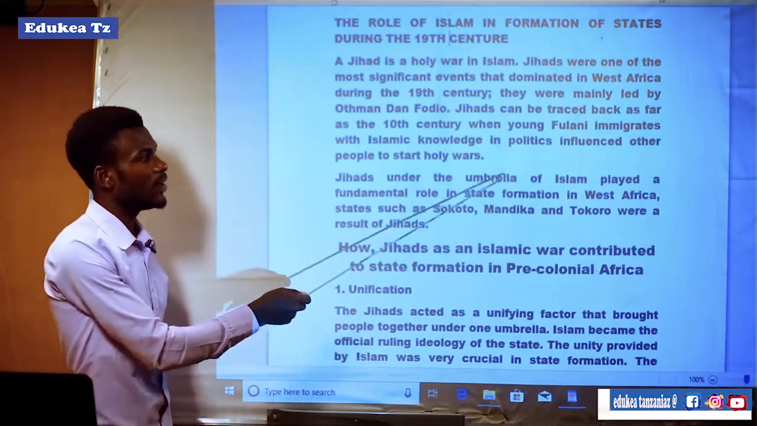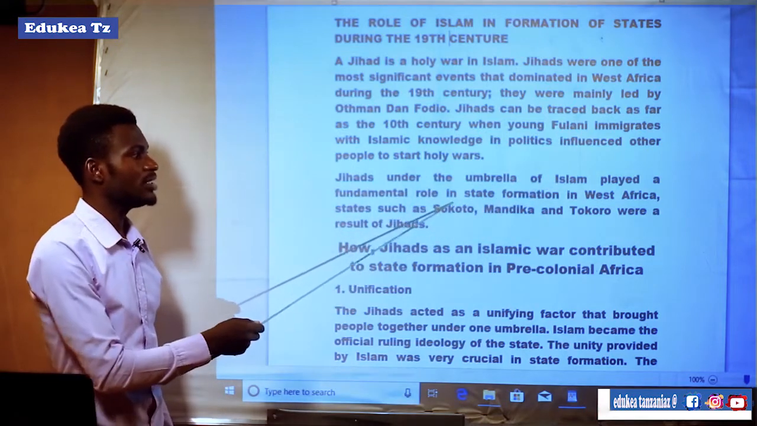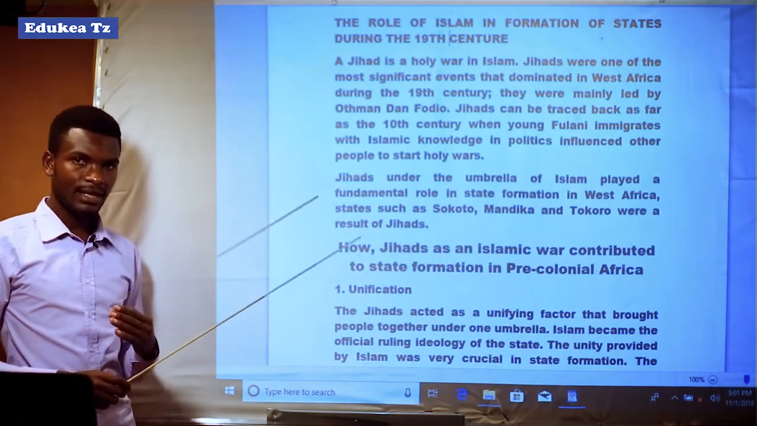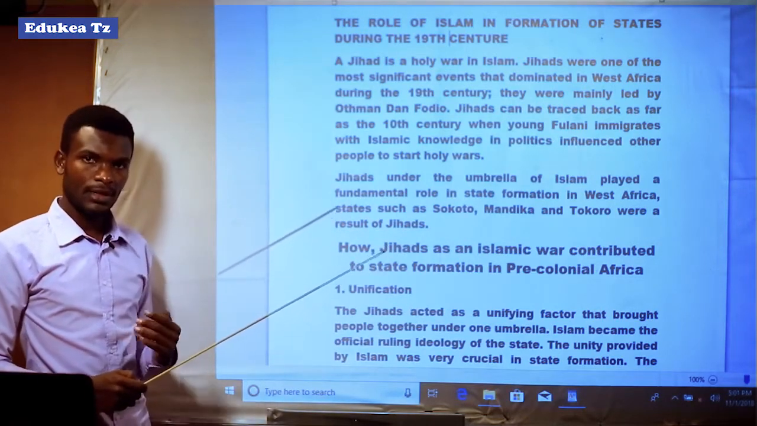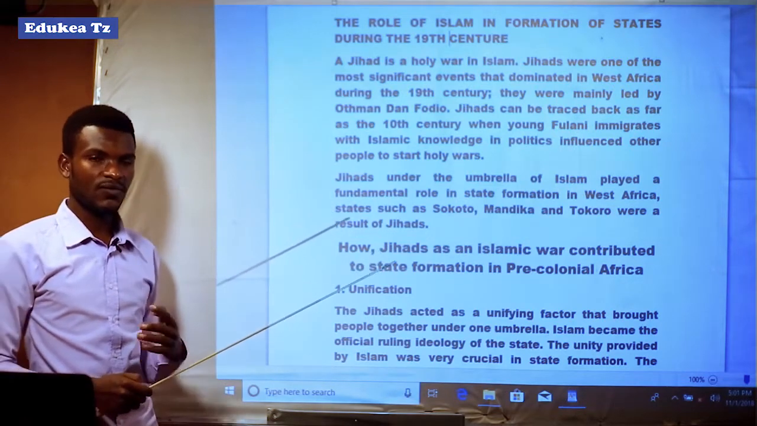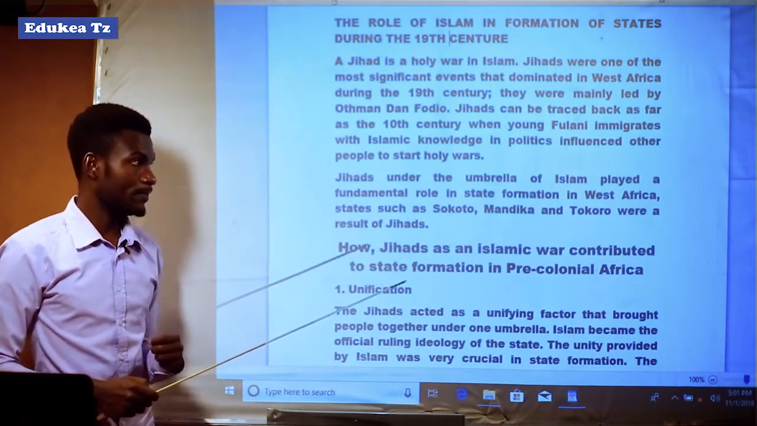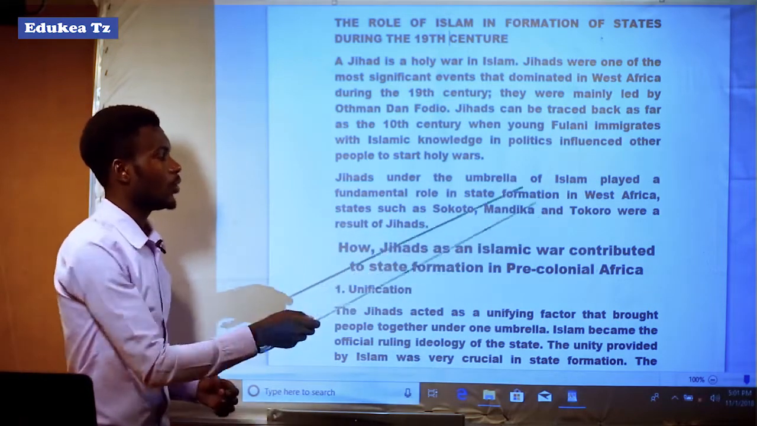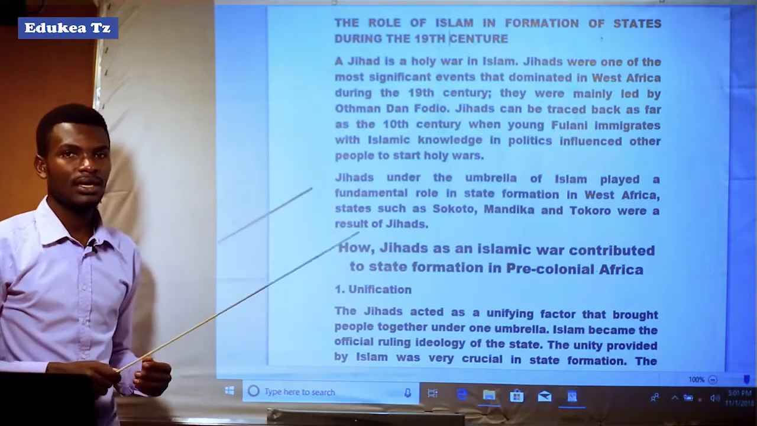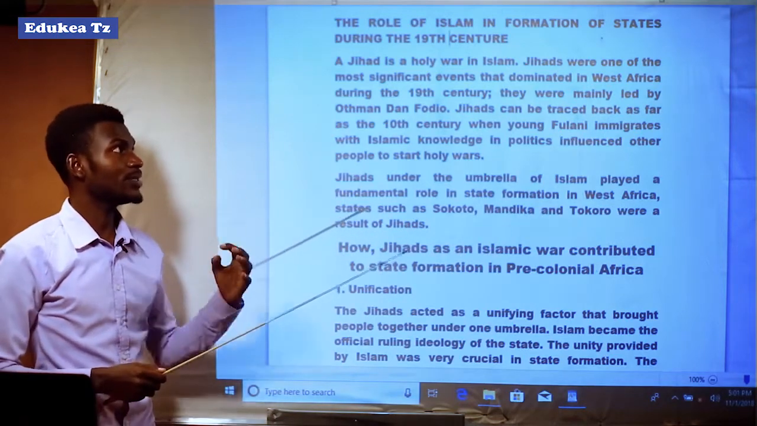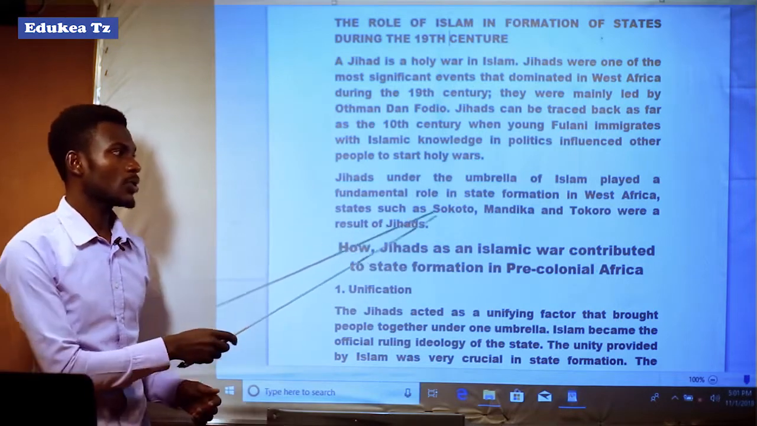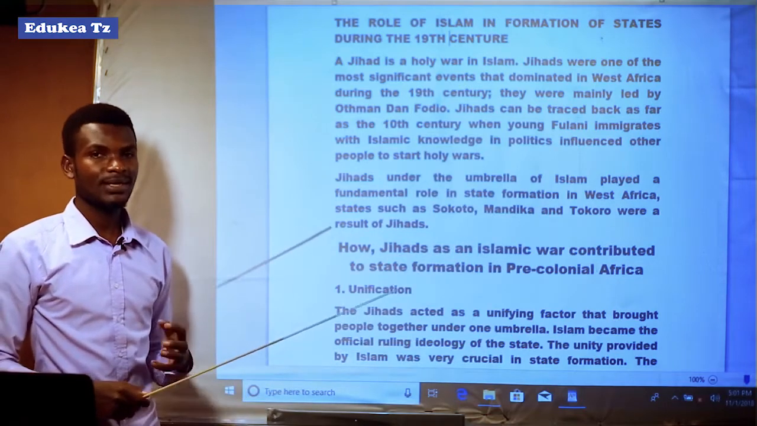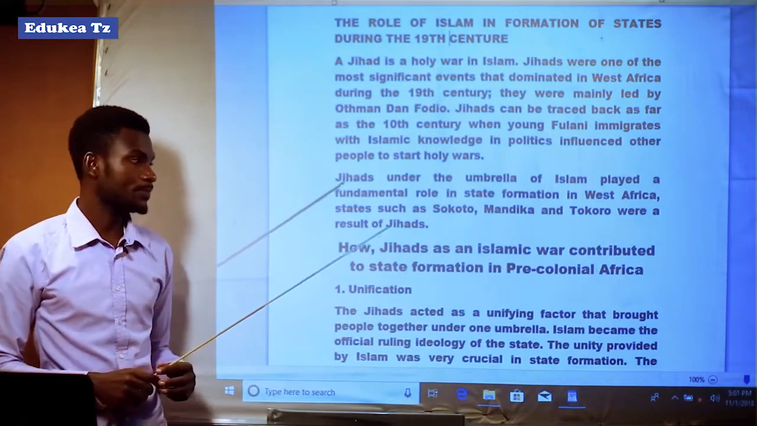Jihads under the umbrella of Islam played a fundamental role in state formation in West Africa. It means that jihads under the umbrella of Islam played a great role in the formation of states in West Africa. States such as Sokoto, Mandinka, and Tukolor were results of jihad. These were states that formed in West Africa.